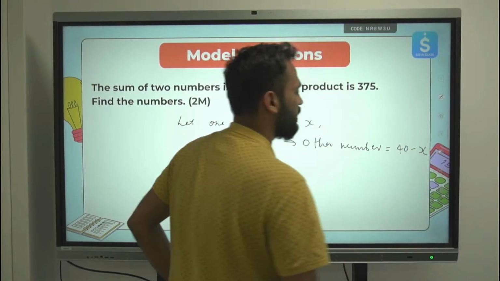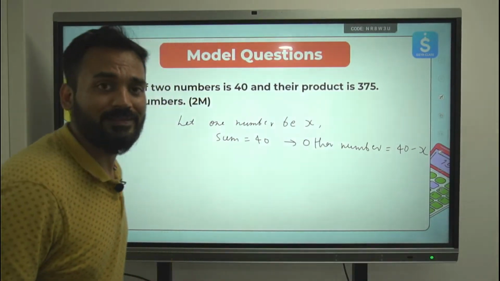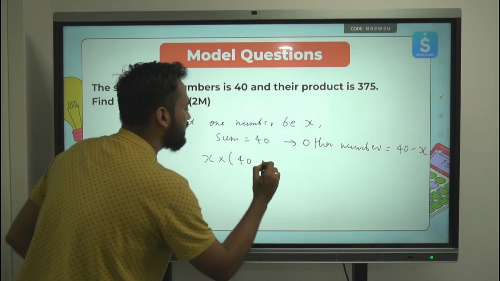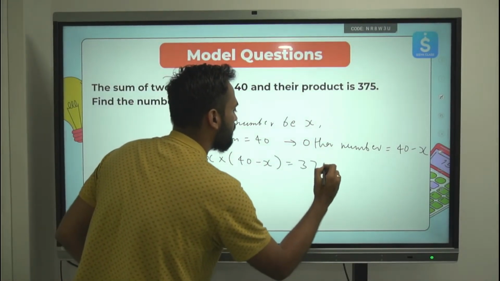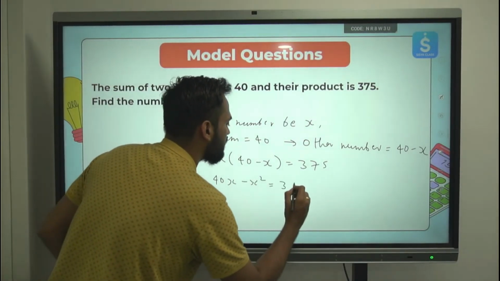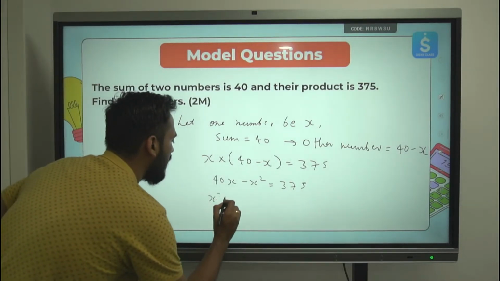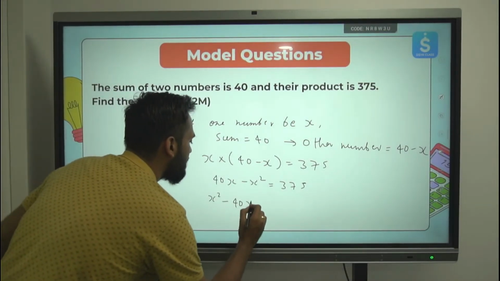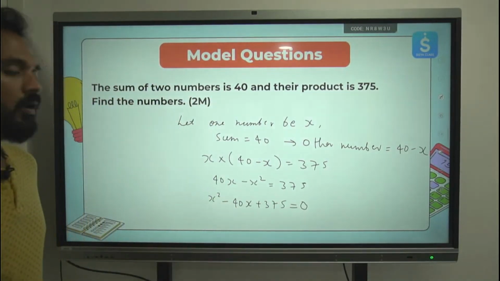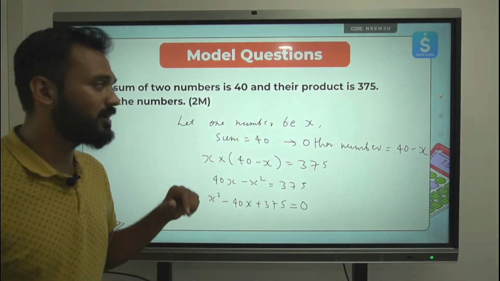So this is the first information. The next part is their product is equal to 375. So I'll take the product of x multiplied by 40 minus x equal to 375. When I solve this, I'll get 40x minus x square is equal to 375. If I rearrange this equation, I'll get x square minus 40x plus 375 equals 0. Now in order to solve this, I need to prime factorize 375. I need to use the factorization method.